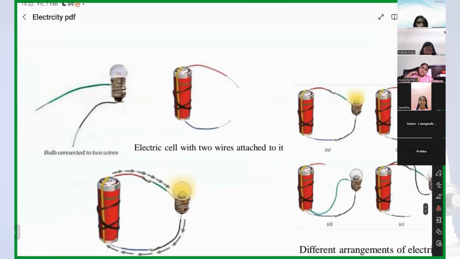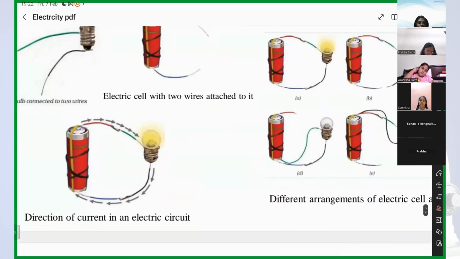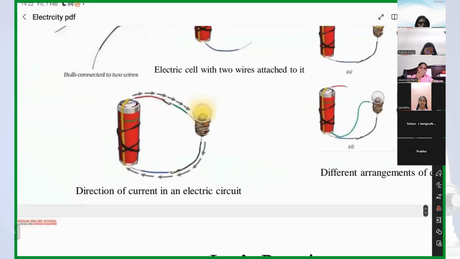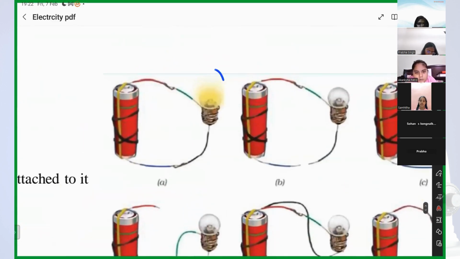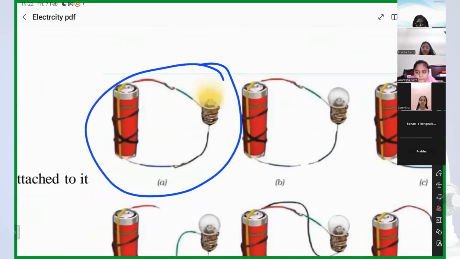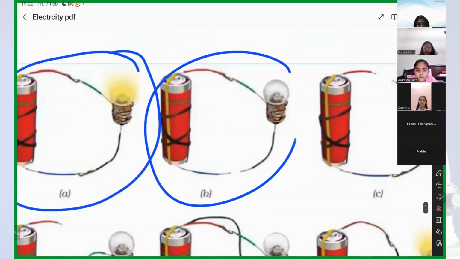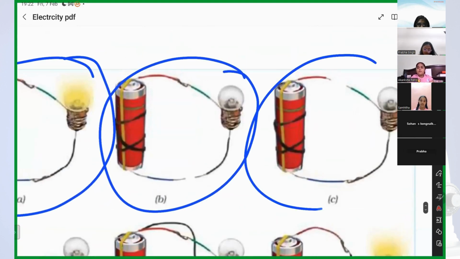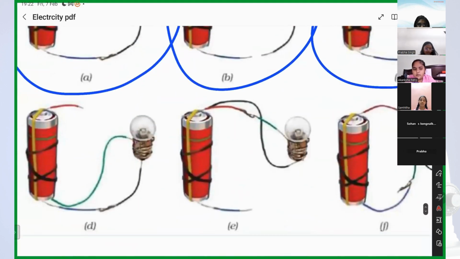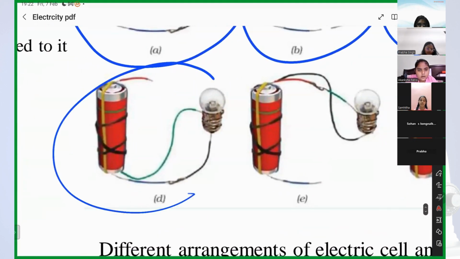Now tell me, in case A here, the bulb is glowing, right? Because the circuit is complete. In case B, is the bulb glowing? No, the wire is cut off. In C, is the bulb glowing? No, the wire is cut off. Now Samita, in D, is the bulb glowing? No, ma'am, as the wire is connected to the bulb, but both the terminals are connected to one terminal of the cell only, not with the other terminal, right?